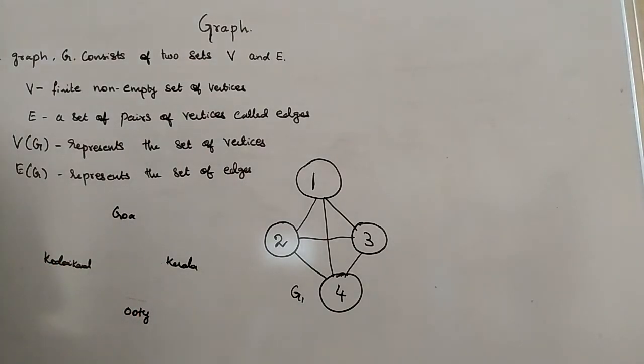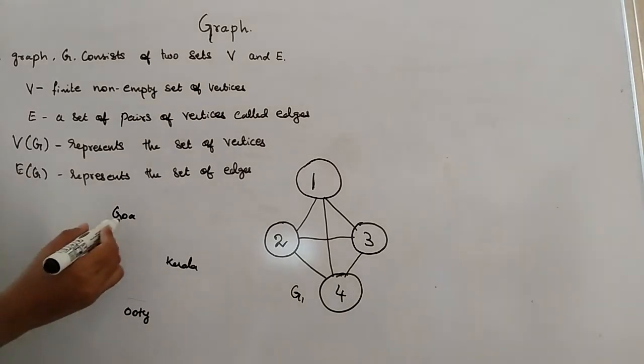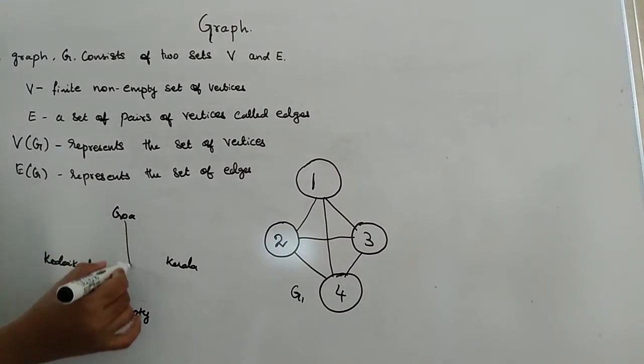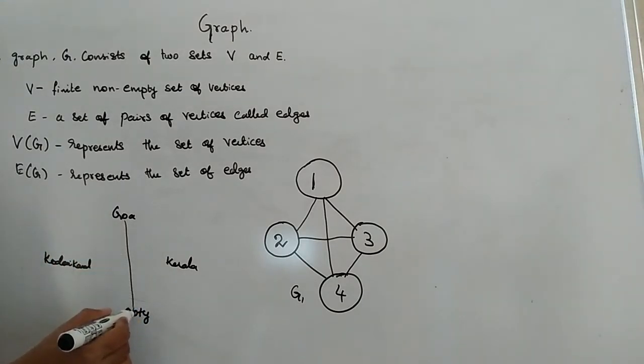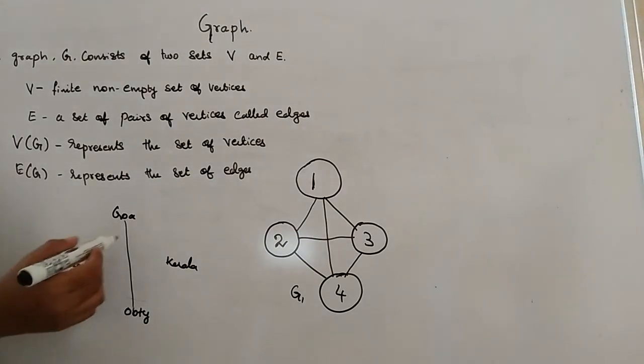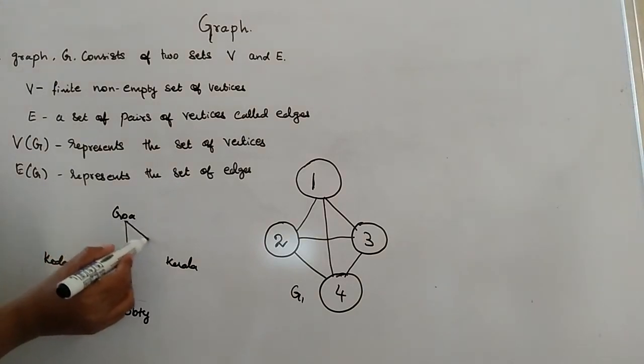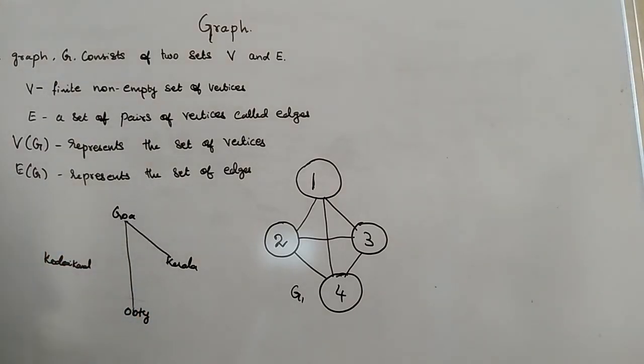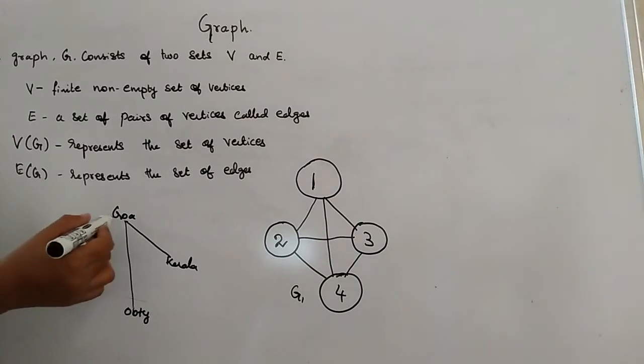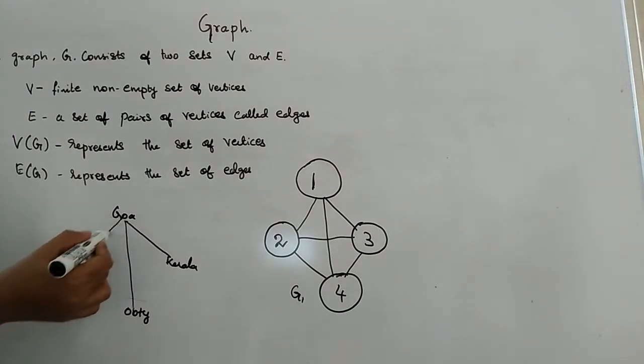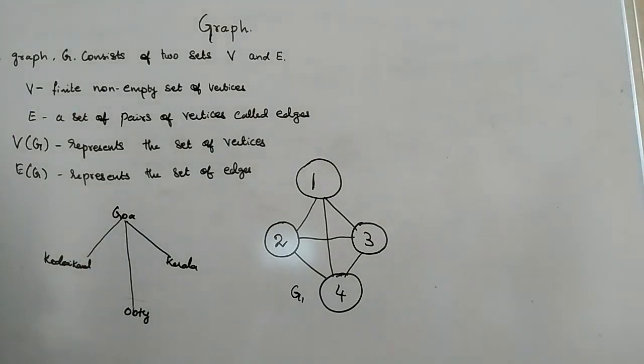Okay. So, what's the possibility here is if I'm starting from Goa, I may go directly from Goa to Ooty. This is one possibility. And another thing, from Goa, I may go to Kerala. Another possibility, from Goa, I may go to Kodaikanal.